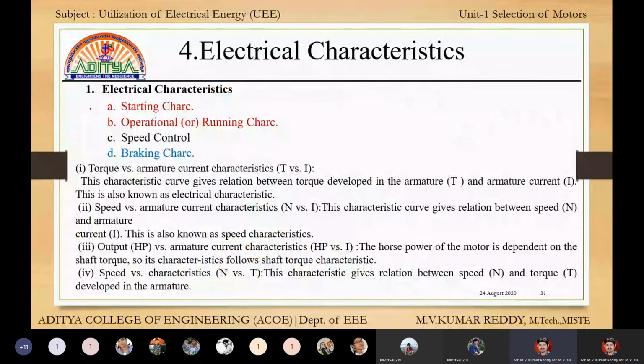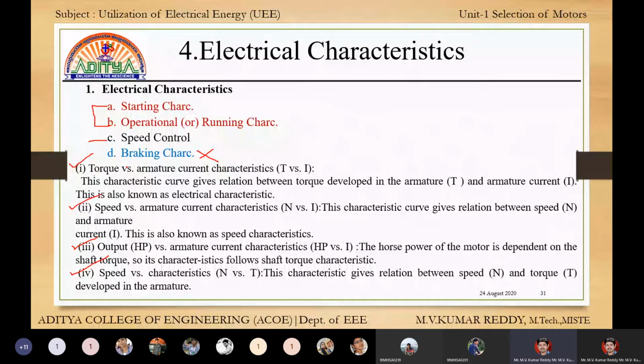Next, electrical characteristics. See here, these two are in red color, that is one topic. This is a separate color, that is a second topic. This is not in the syllabus. Next, these are the important considerations before going into electrical characteristics.